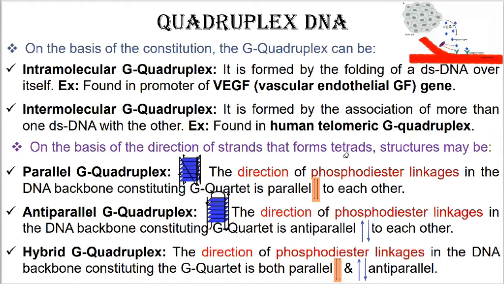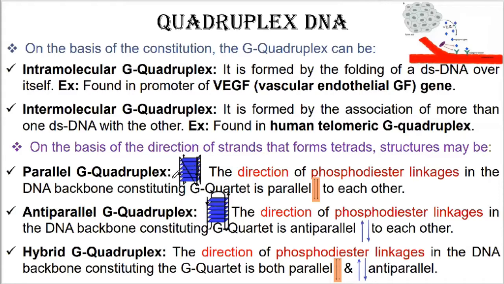On the basis of the direction of strands that form the tetrameric structure or the tetrad structure, the quadriplex DNA can be parallel G quadriplex, they can be anti-parallel G quadriplex, or they can be hybrid G quadriplex structure. Now, what happens in the case of parallel G quadriplex?